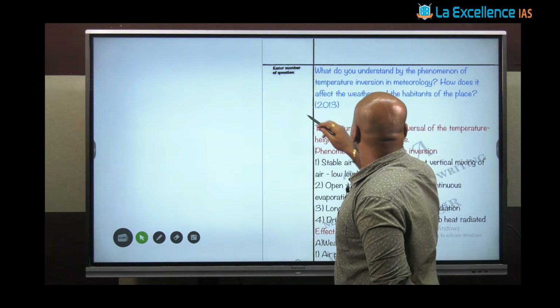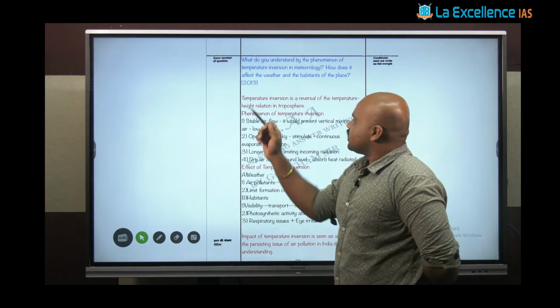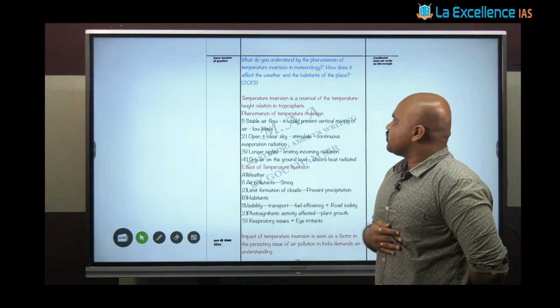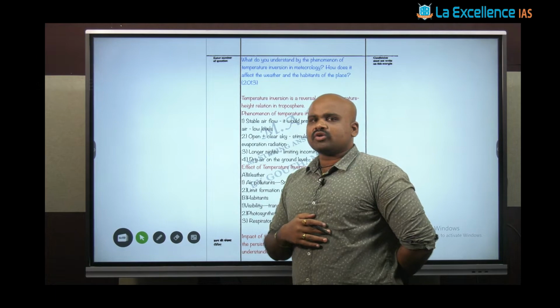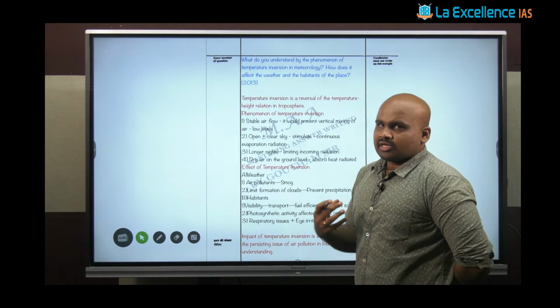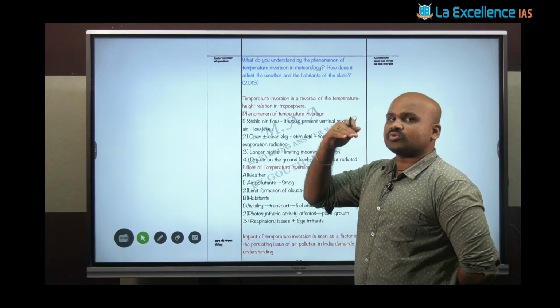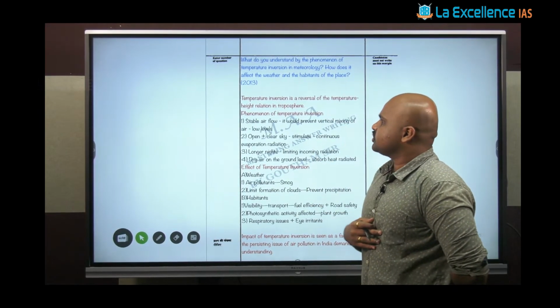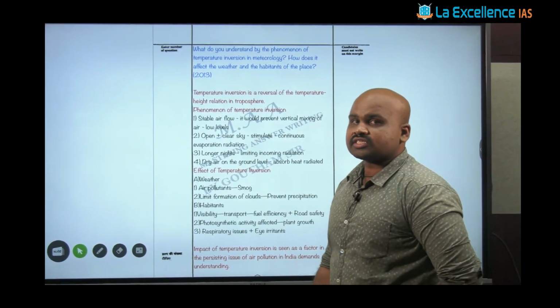Let's have a look at the content part. First we start with defining what temperature inversion is. You know that temperature inversion is a phenomenon where there is a reversal of the normal lapse rate. That means as the height increases, there is an increase in the temperature.